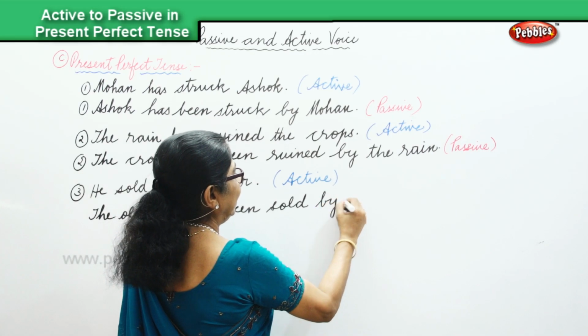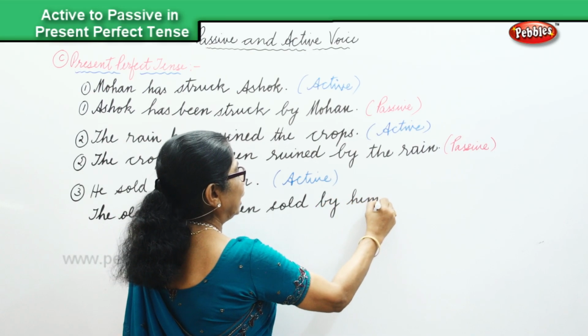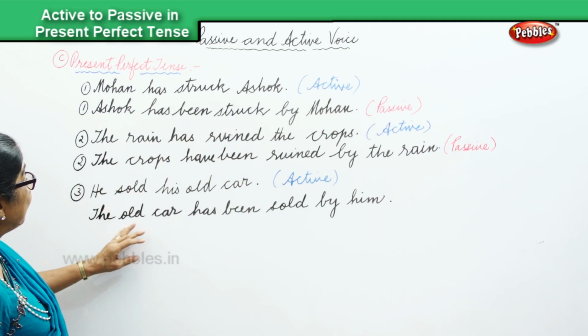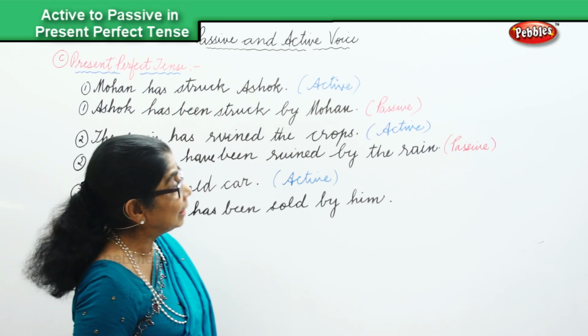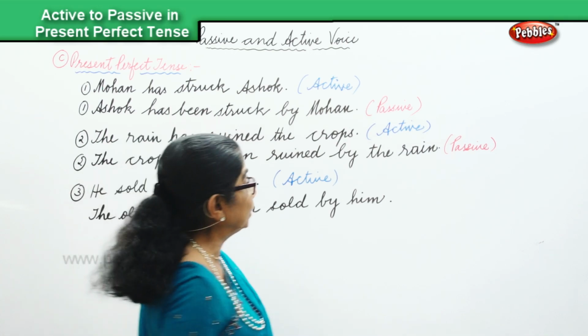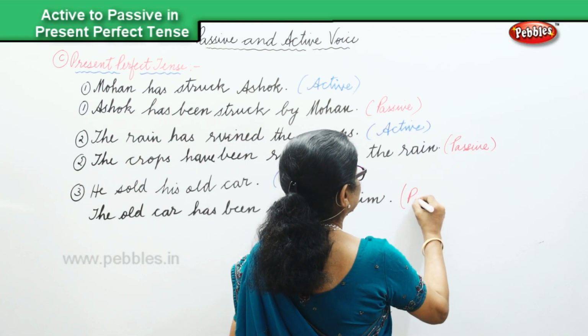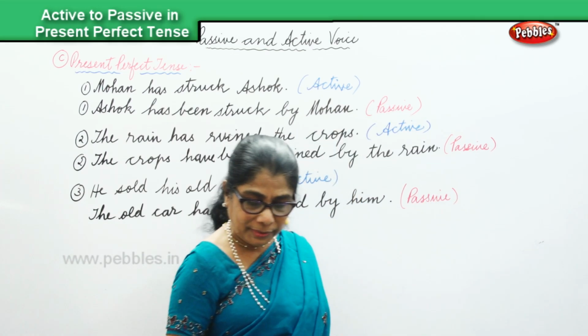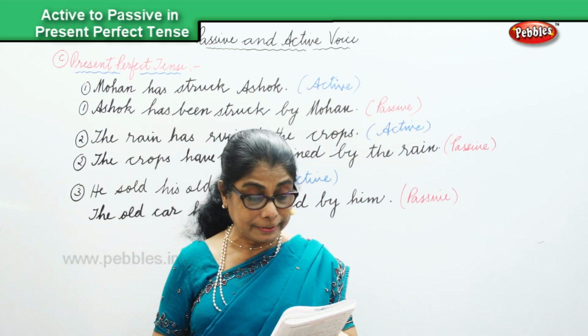Sold by him. The old car has been sold by him, and that is in the present perfect tense, and that is the passive voice. Okay, maybe we can take one more sentence.